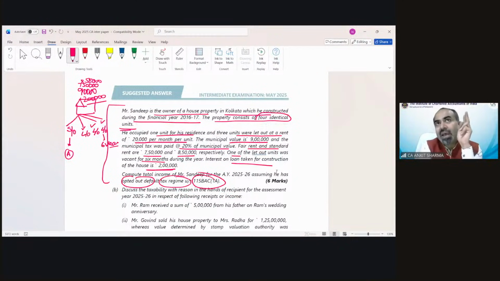Now you know as per case A, annual value would be nil, and the deduction of interest would be either 30,000 or 2 lakh rupees. That's it. Now, out of the 3 let out units, 2 let out units would be case D because there is no information for unrealized rent and no self-occupied part of the year. So those 2 need to be solved as per case D. And this one is let out plus vacancy. So case A for the first. Is there any confusion in understanding of this question?